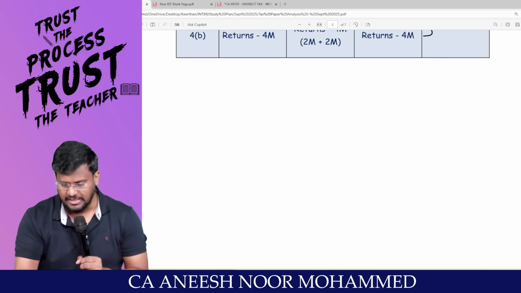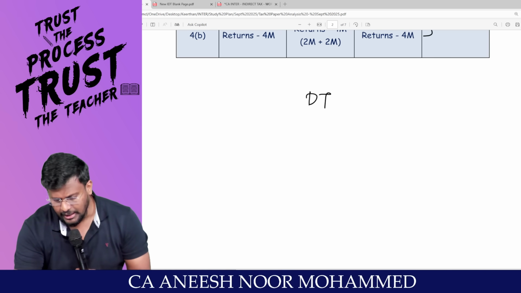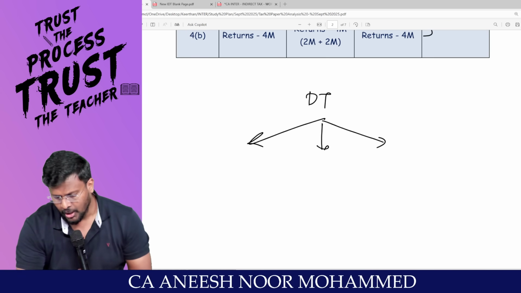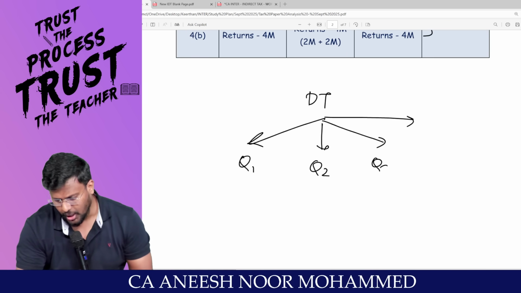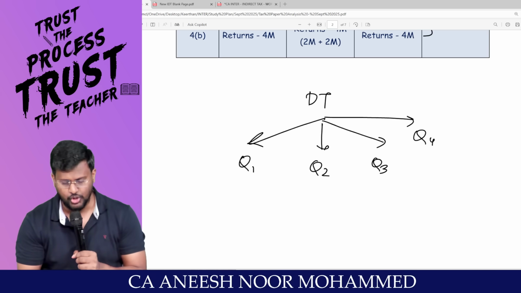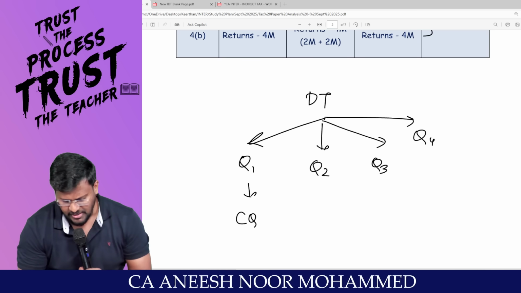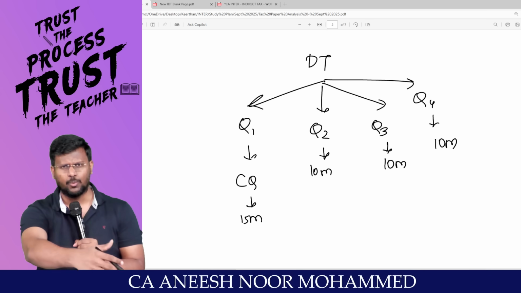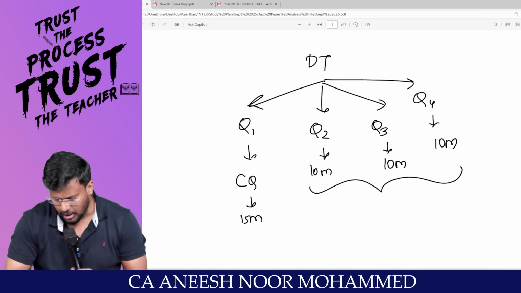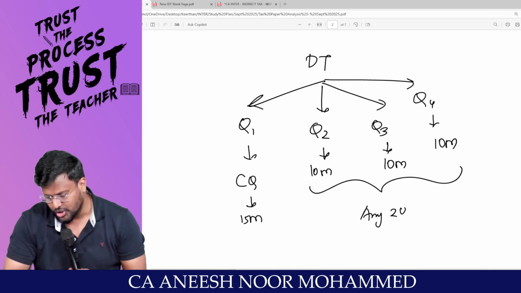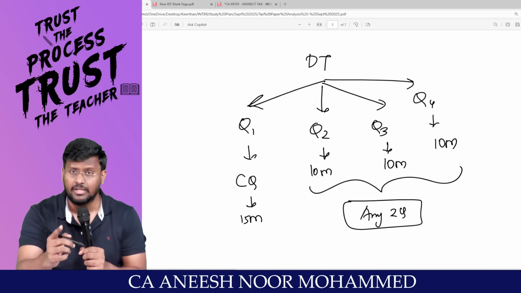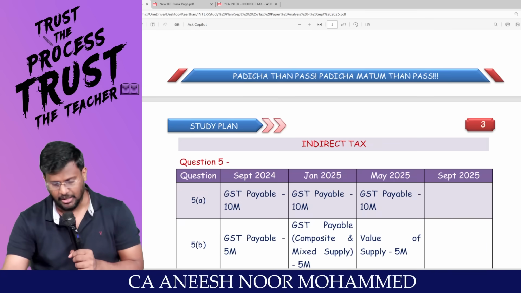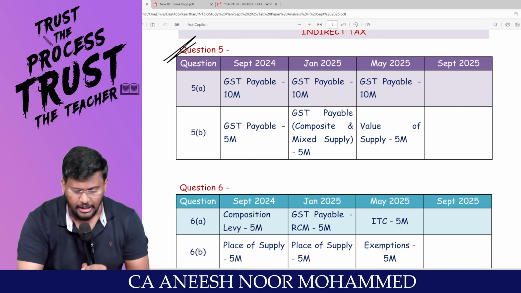So please understand, my dear lovable students, in DT we have 4 questions: question number 1, question number 2, question number 3, and question number 4. Question number 1 is a compulsory question. This is a 15-mark area. Question number 2, 3, 4, any question is 10 marks, 10 marks, 10 marks, either 6 plus 4 or 5 plus 5. Out of 3 questions, you have to write any 2 questions of your choice. Which 2 questions you have to decide in the 15 minutes. Pakka.